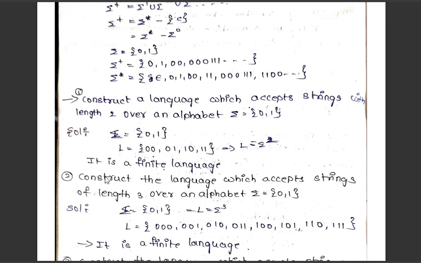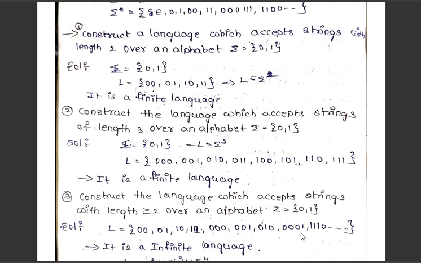Okay. Construct the language which accepts the strings of length 3 over 0 and 1. Now we constructed the language using 0 and 1 with length 2. Now with length 3, the length should be 3: 0 0 0, 0 0 1, 0 1 0, 0 1 1. So in this way, we can construct it using length 3.